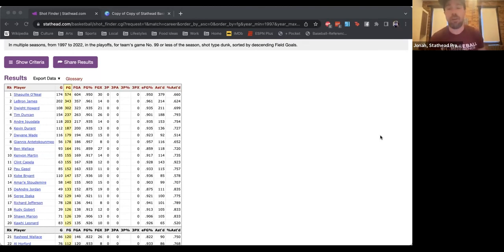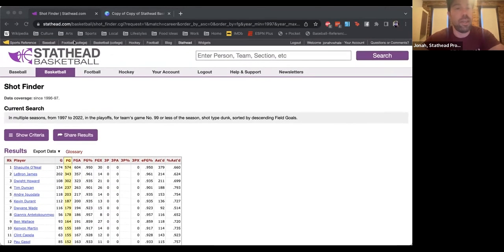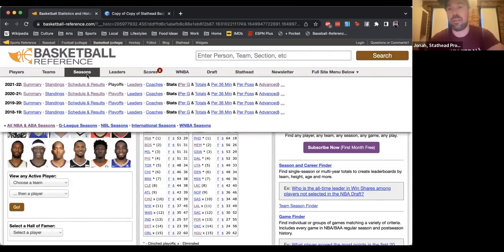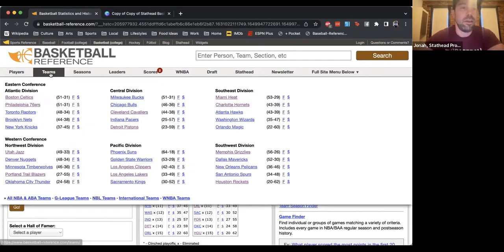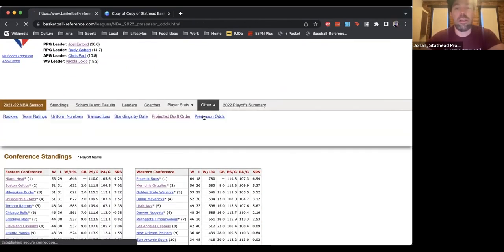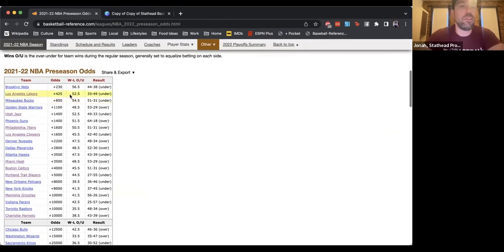But what we do have on the site is preseason odds, and these are pretty historically robust. This is on Basketball Reference, not Stathead, so you don't even need a subscription to access this. If you go to the start of the season and go down to other, you can click preseason odds, and you can see the win-loss over-under total for the team and their odds of winning the title. Hope you bet the under on the Lakers this year because they did not end up winning 53 games.